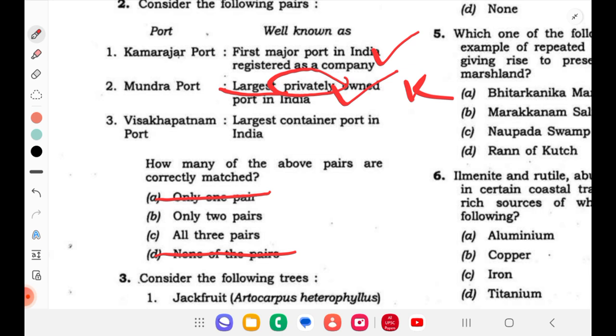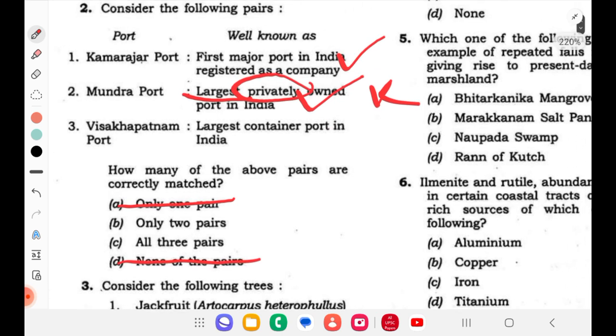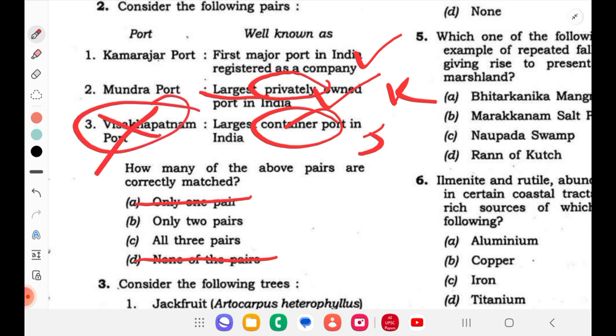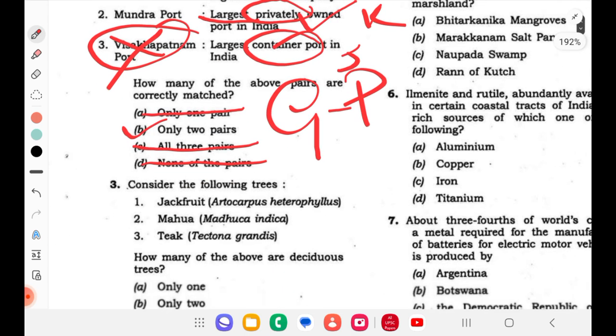Visakhapatnam Port, largest container port. Actually, the largest container port is JNPT, Jawaharlal Nehru Port or Nhava Sheva Port. So that's why this is wrong. Now check for Visakhapatnam Port uniqueness. With that, all three are also wrong. We are left with option B. Understood, right? It's from geography, port topic.